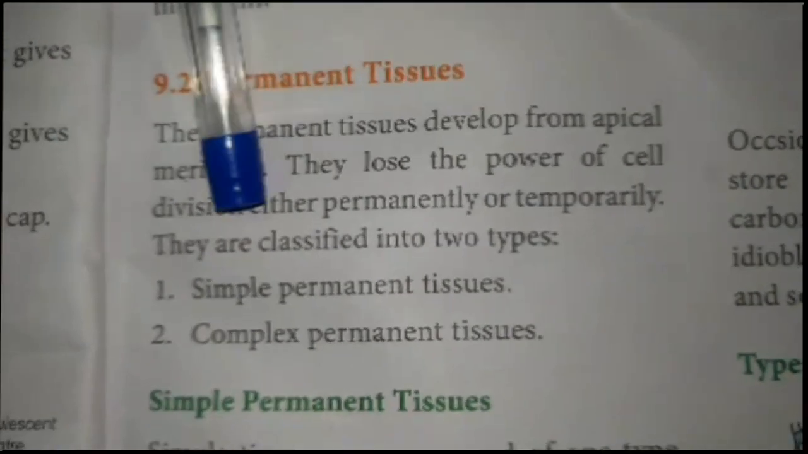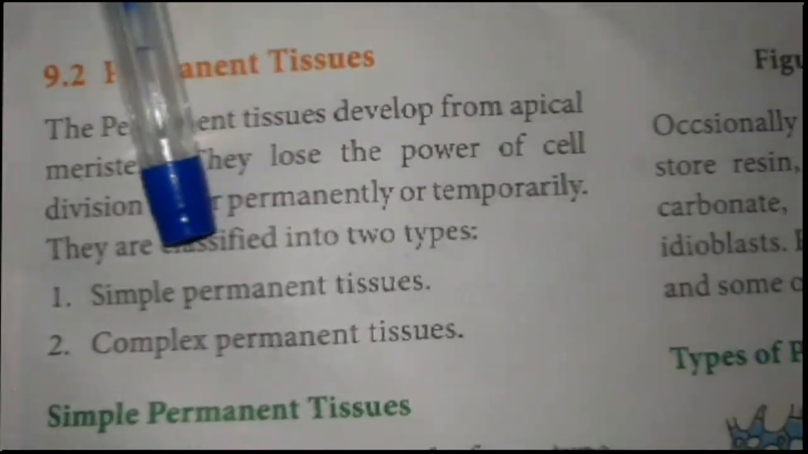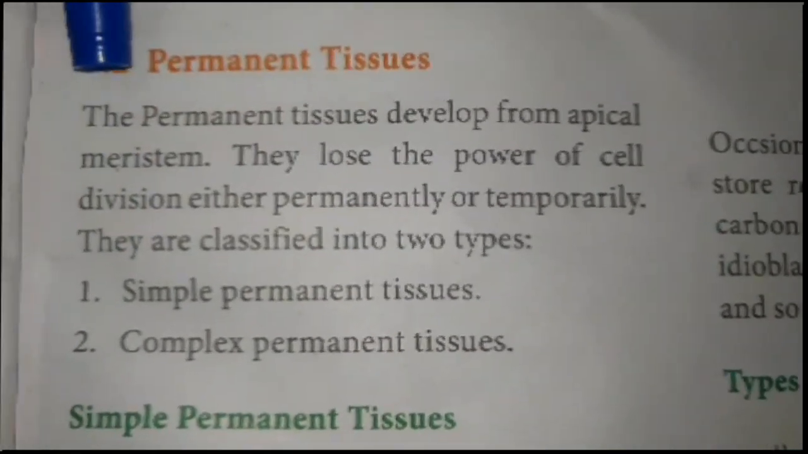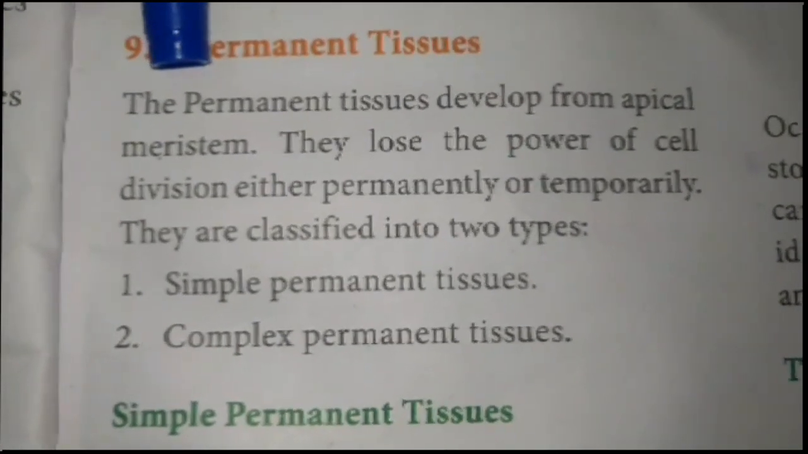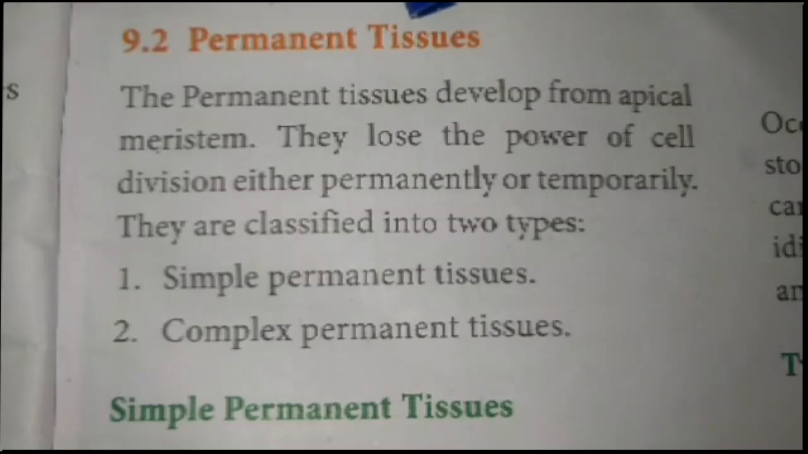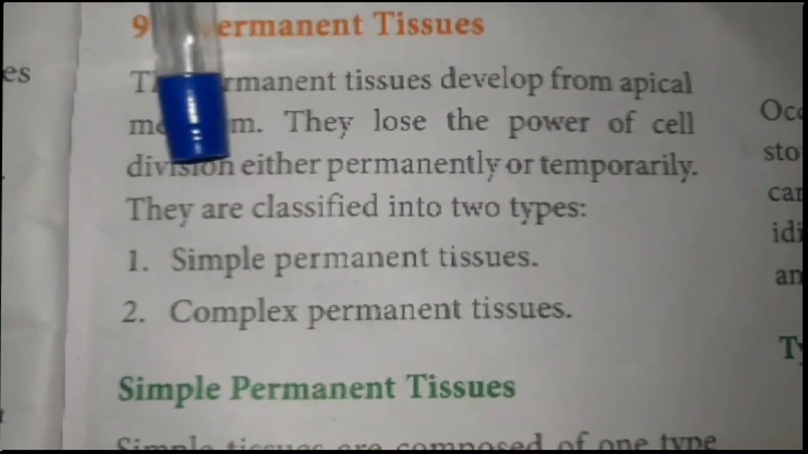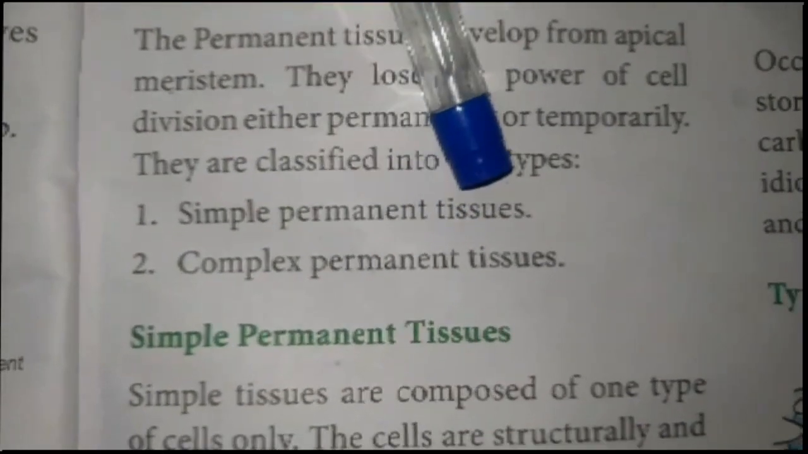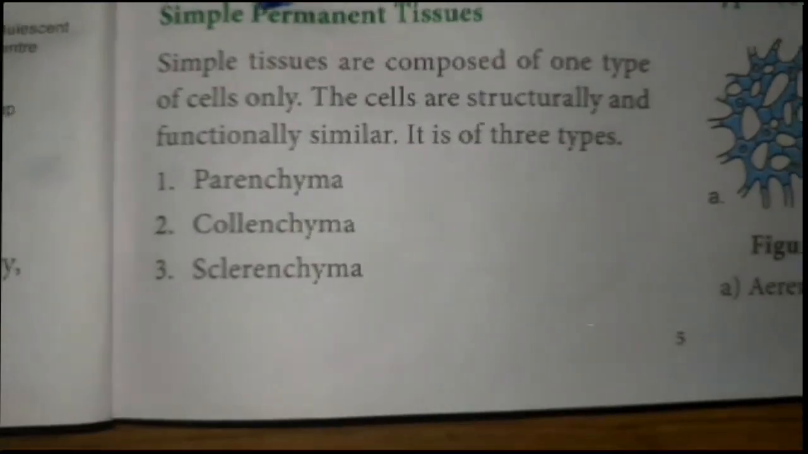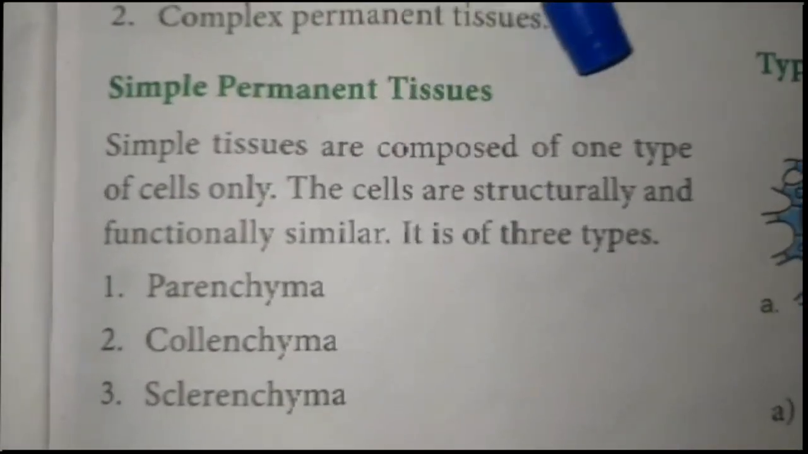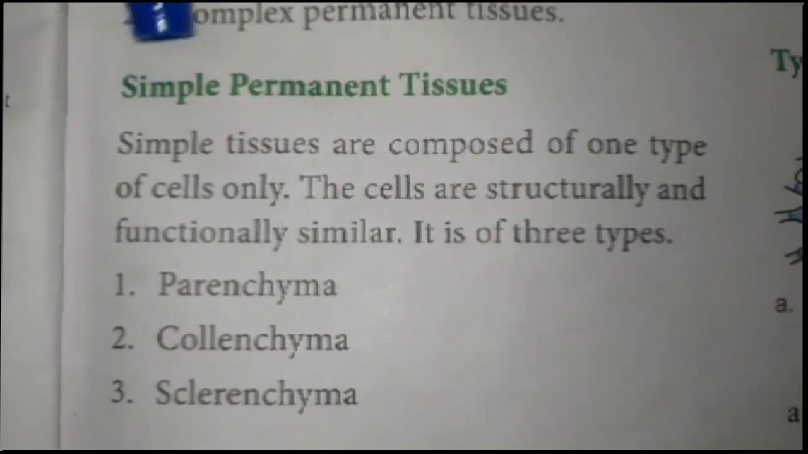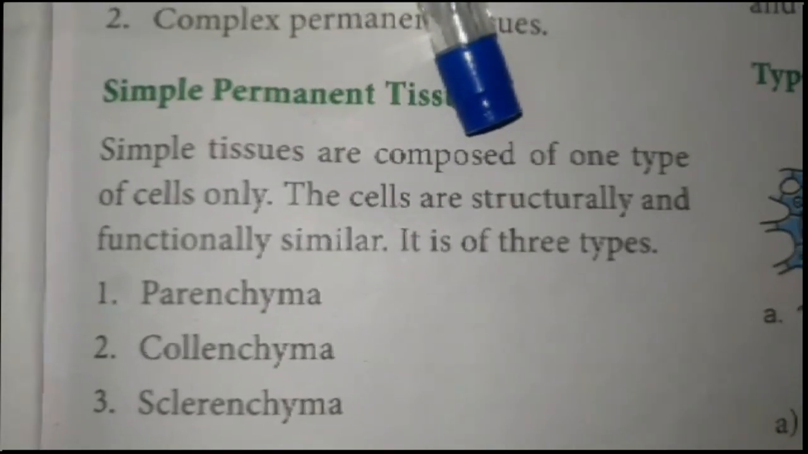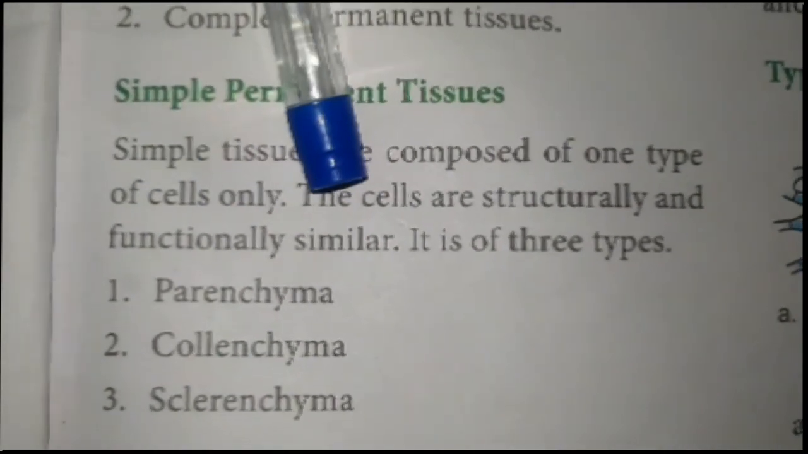The permanent tissues are divided into two types: simple permanent tissue and complex permanent tissue. The tissue which lacks the power of division either temporarily or permanently is called permanent tissue. The simple permanent tissues are composed of only one type of cells. They are structurally and functionally similar in nature.